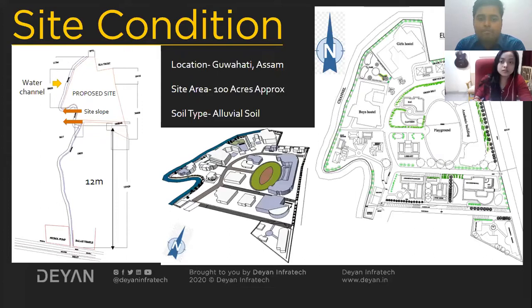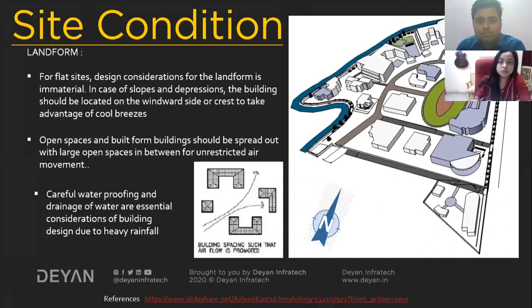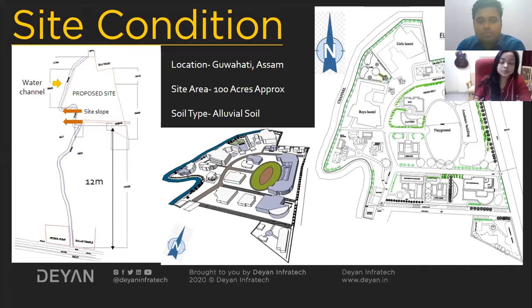Here you can see I have made the placement of all the requirements. It's basically an academic institute site. There are requirements like a boys hostel and girls hostel, the admin block, the educational academic block, plus a recreation area and student activity center. Apart from that, there will be a library here. There are also principal and staff quarters on the site. We place the requirements according to the site conditions.